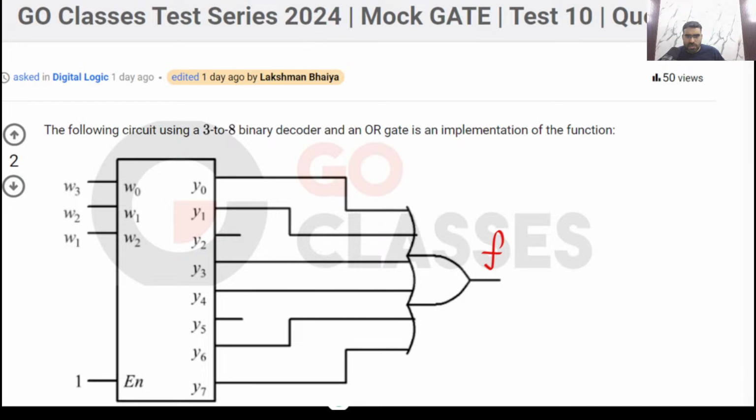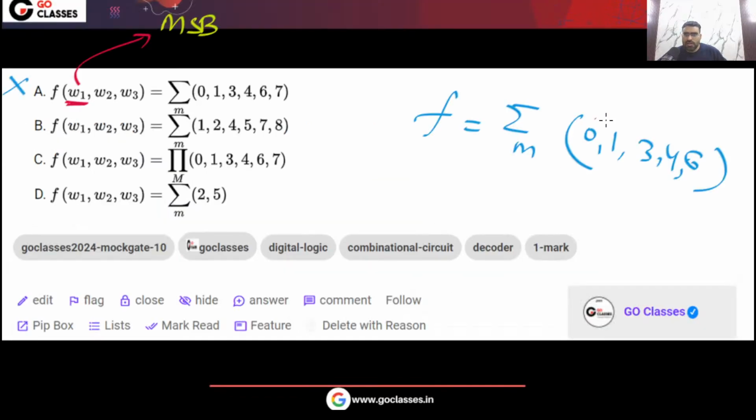Let me see the diagram again. 7 is also there. Okay. Actually 7 is also there. Sorry for that. So 7 will also be there. So yes, your answer will be, 7 is also there. So your answer is going to be this.